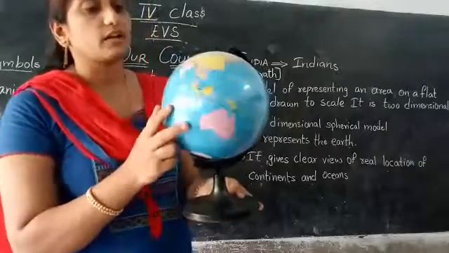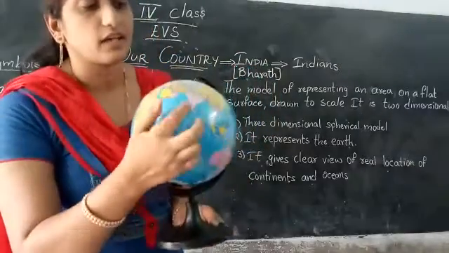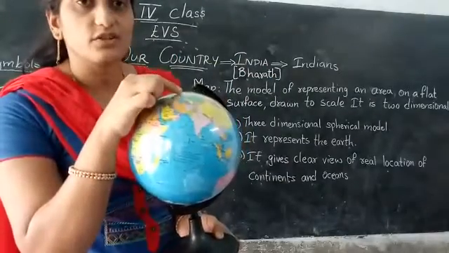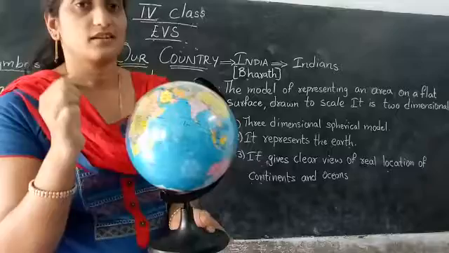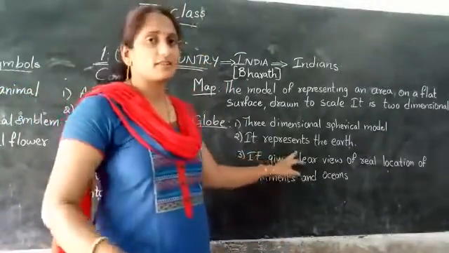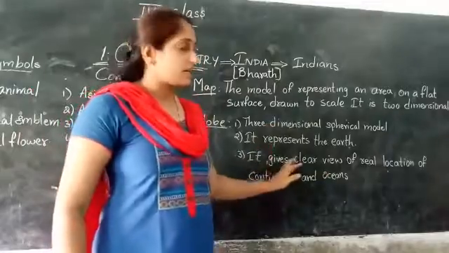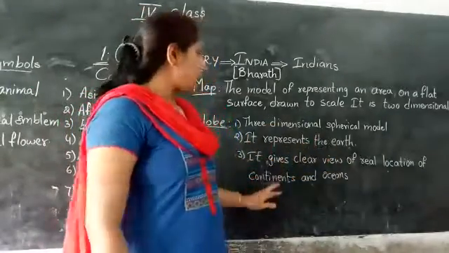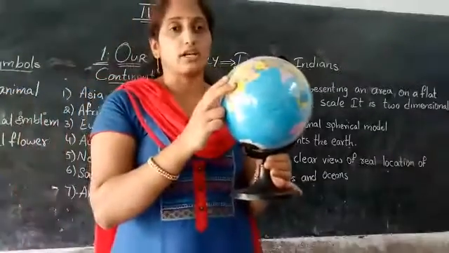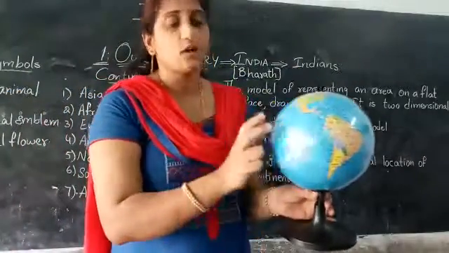Okay. Now here, can you identify our India? See, our India is here. In which continent does it belong? It belongs to Asia. Can you see, Nana? See, it represents the earth. Now, it gives a clear view of the real location of continents and oceans. It gives a clear view of the number of continents and oceans.